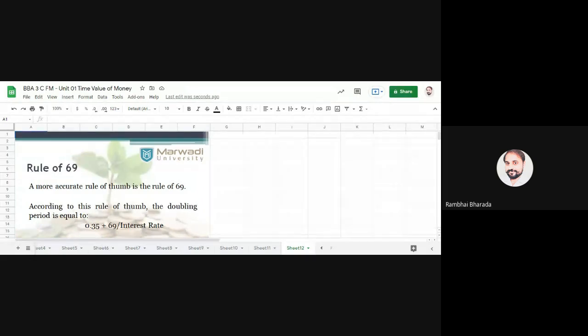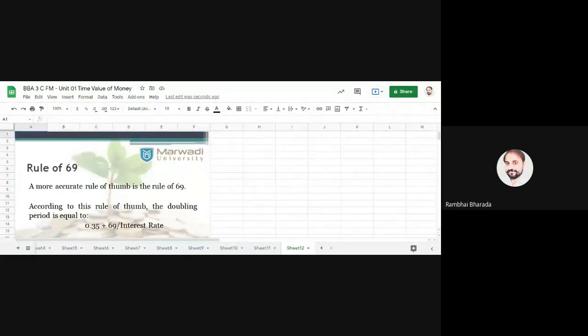Again, 0.35 is a standard number derived from so many surveys and calculations, and decided by the experts. So we don't have any question about why there is 0.35. It's a standard number, like in percentage, where we have a standard of 100. Whenever we calculate a percentage, we use 100. Similarly, for this rule of 69, we have 0.35 plus 69 divided by interest rate.